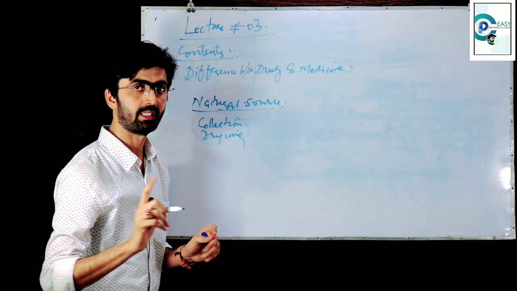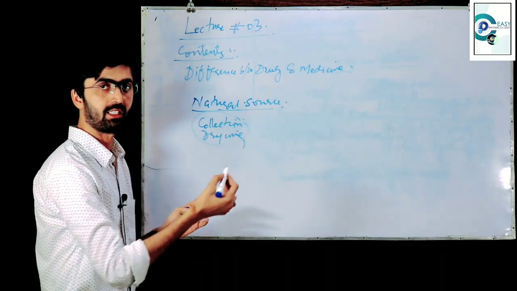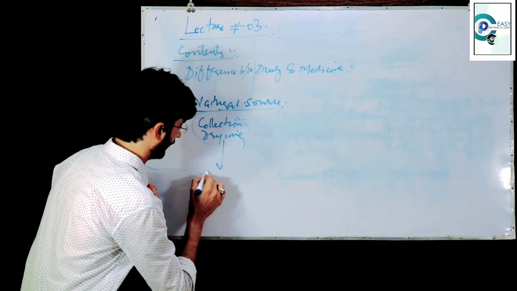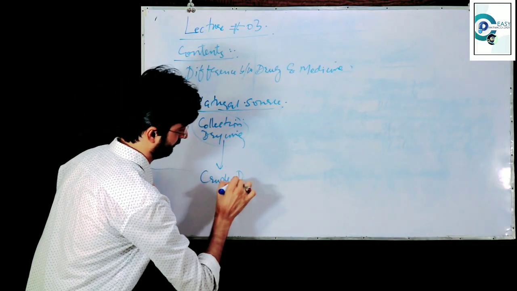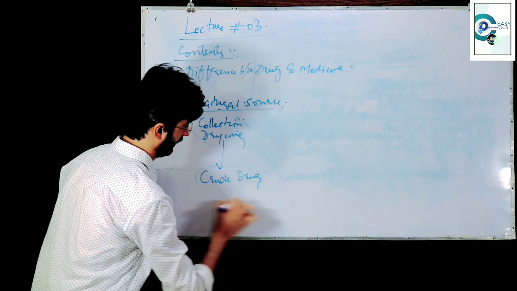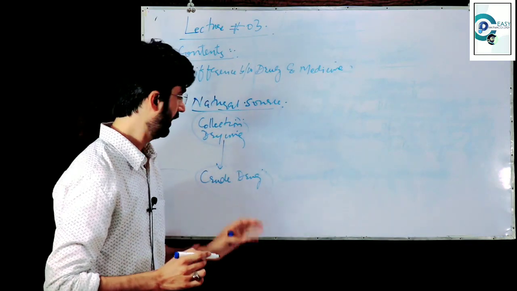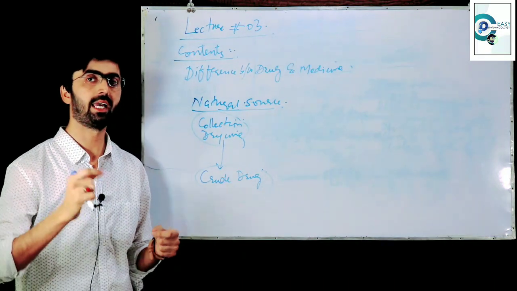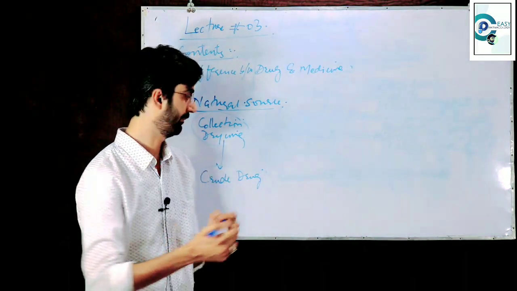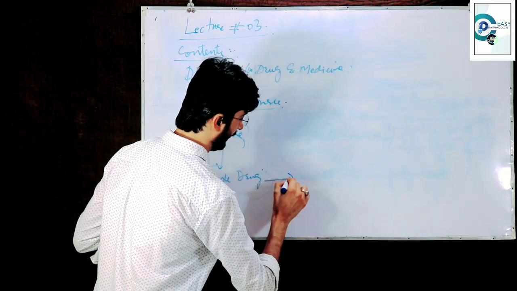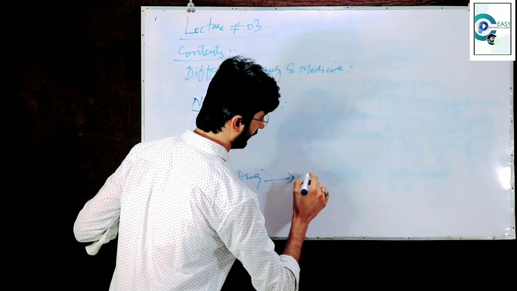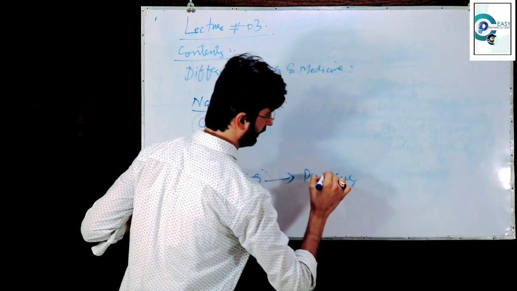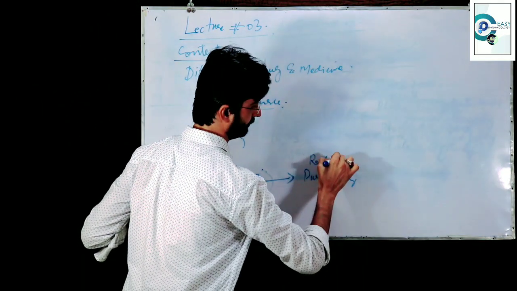If you remember, after collection and drying, these 2 stages, what do we get? Crude drug. I had told you that the crude drug is the unrefined drug. And after the refining process, what do we get? The pure drug or refined drug.